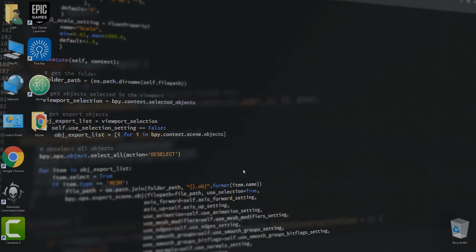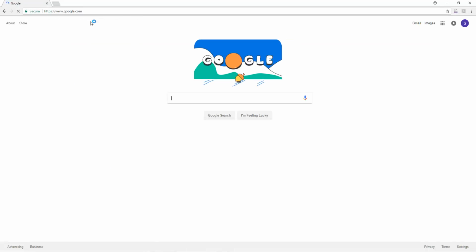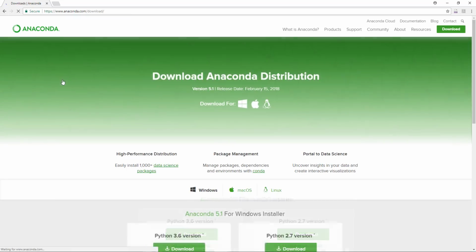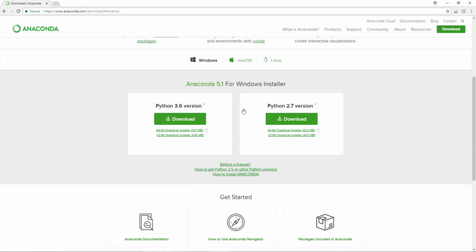Let's go ahead and open our browser. For this section, we will install Python using the Anaconda distribution. A distribution is just a version of Python that also comes pre-packaged with additional useful libraries. Go ahead and type in Google Python Anaconda or anaconda.com. Then we can click directly to the /download page. As you can see, there is Windows, macOS and Linux. If you are using Windows, just go ahead and click on Windows. You can see there is Python 3.6 and 2.7, but we're going to use 3.6.